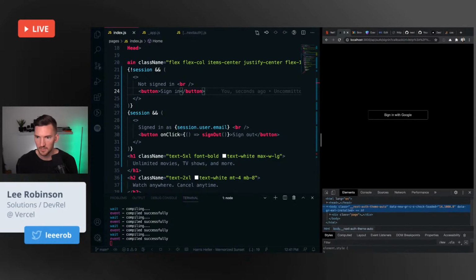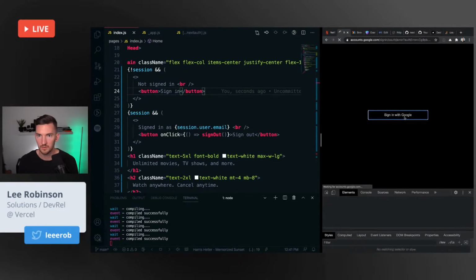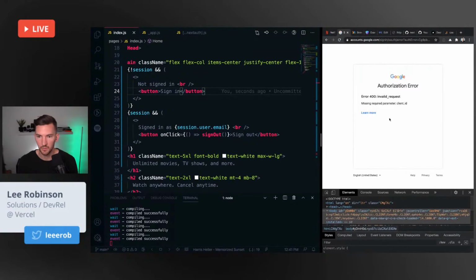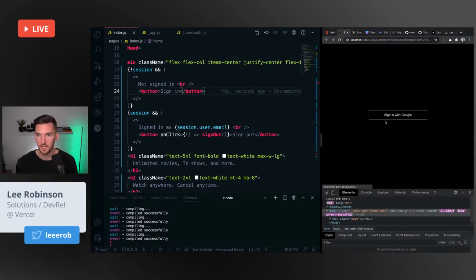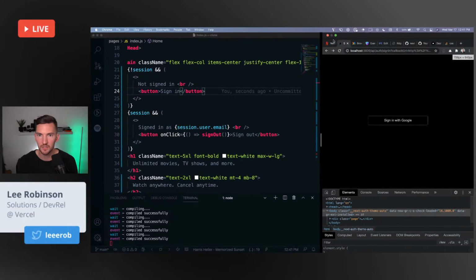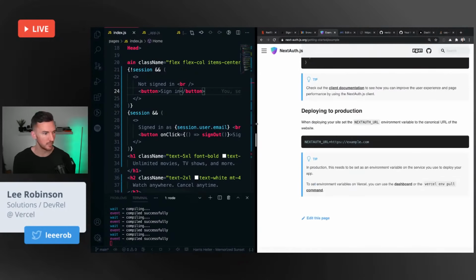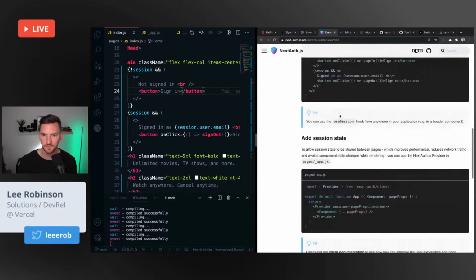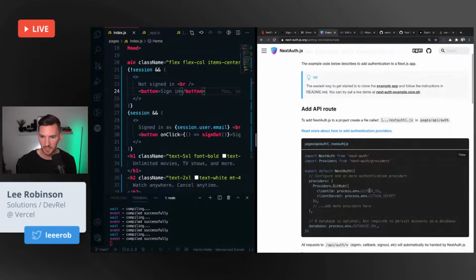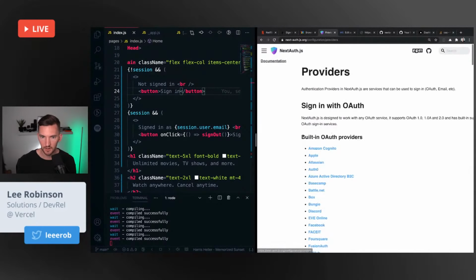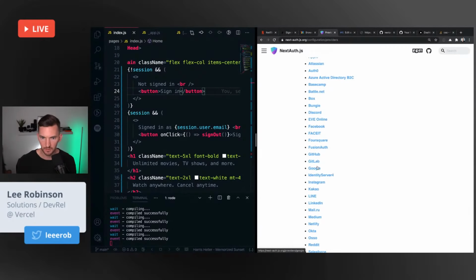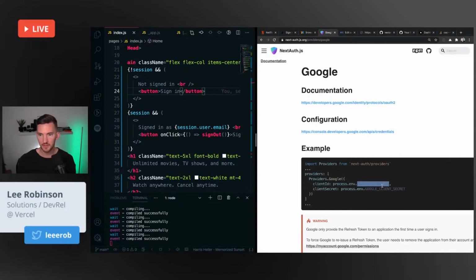So we see sign in with Google, and we need the client ID and the client secret. That makes sense. There's also, I believe, passwordless, like Magic Link login, but yeah. So the two things we need are Google client ID and Google client secret.